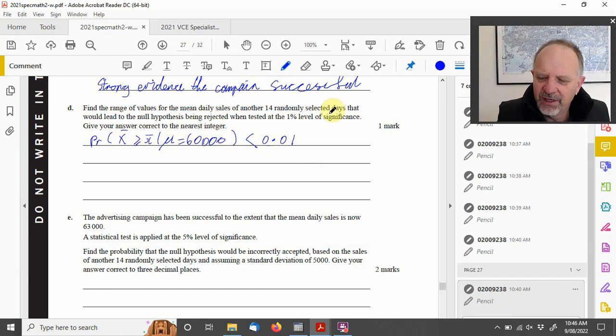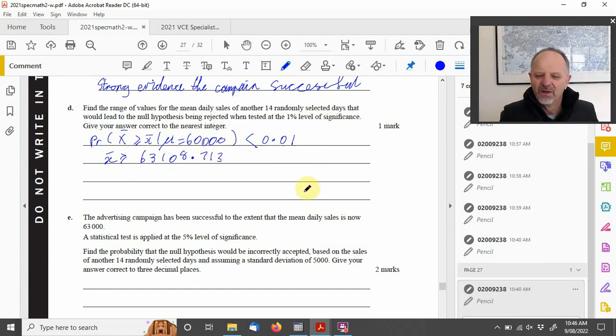Anyway, if you look at your inverse norm and you use your right tail and you use your calculator, you'll find that this sample mean comes out to 63,108.713. All right, so that's the value where, for greater than that, the probability is less than 0.01, so the null is being rejected.